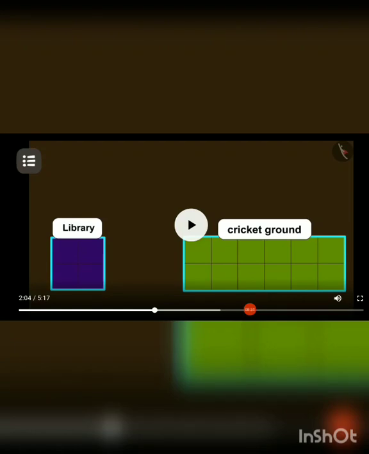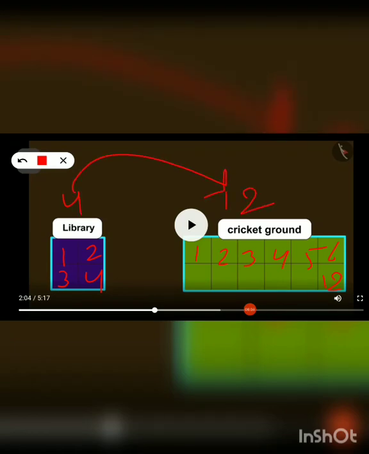Okay, so here you can count. In this library we have 1 2 3 4, means total 4 squares. Okay, and here in this cricket ground we have 1 2 3 4 5 6 and 6 below, means total it will be 12. So here we have only 4 blocks, here we have 12 blocks. So how many times this 12 to this 4, means 4 का कितने गुना 12 है, 4 का कितने गुना 12 होता है, means when we will multiply this 4 by 3 then it will become 12. So we have 3 times more area of this cricket ground as compared to this library.